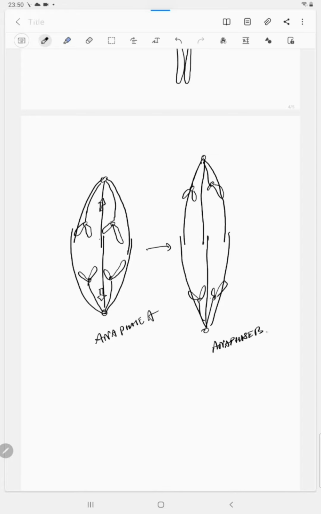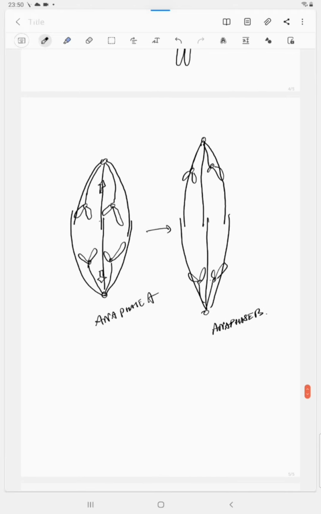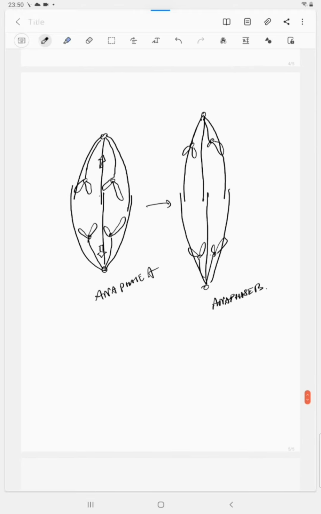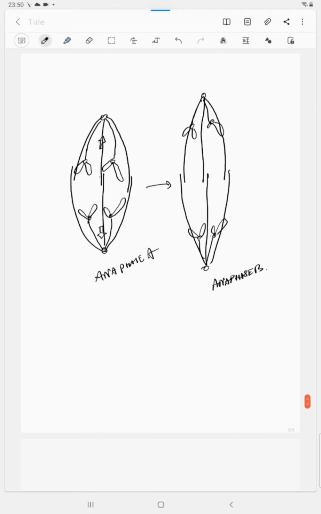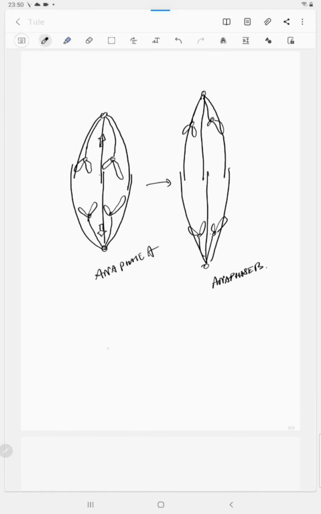So this is called anaphase B. When this has been completed, the process of telophase will accomplish. So what will happen? The spindle fibers will gradually disappear, and these chromosomes, which have been brought to different regions, the two poles, will be surrounded by a nuclear membrane now.